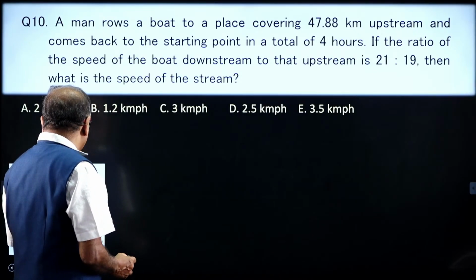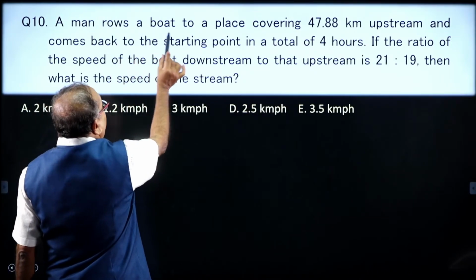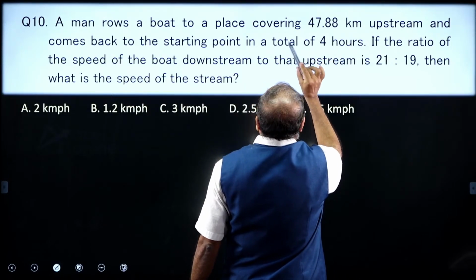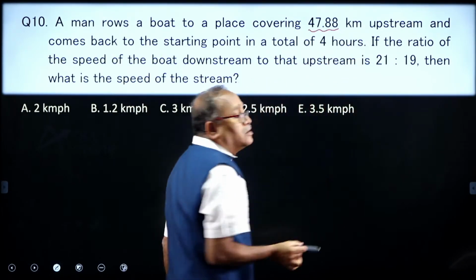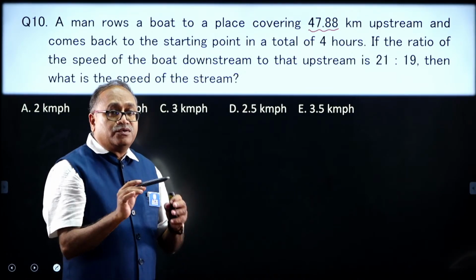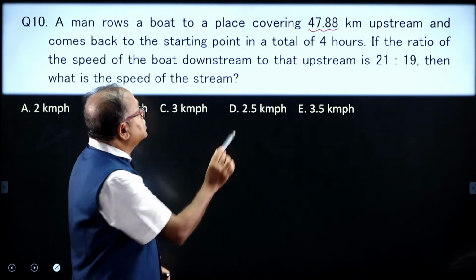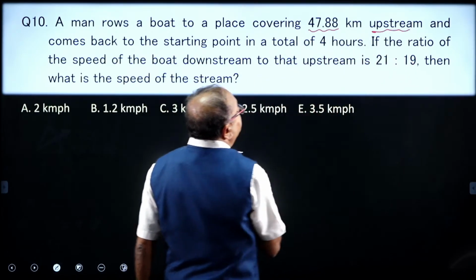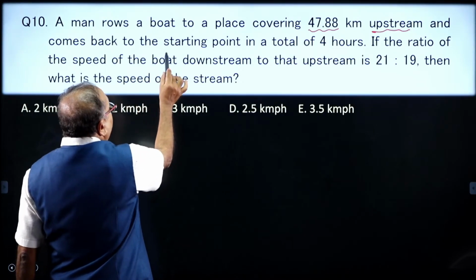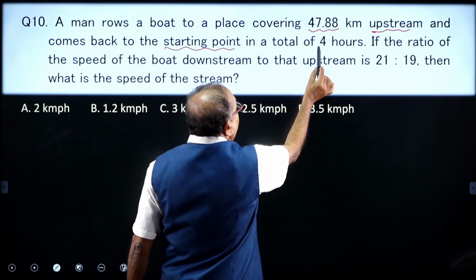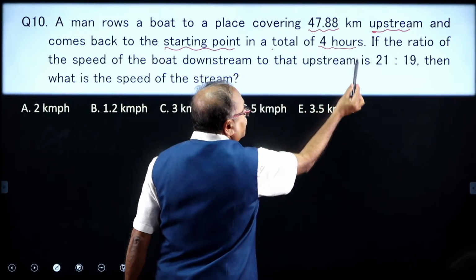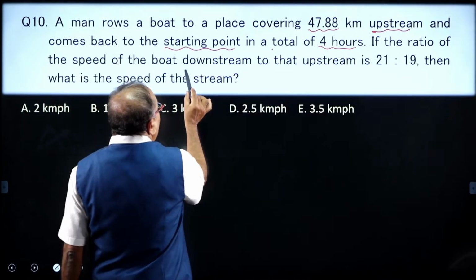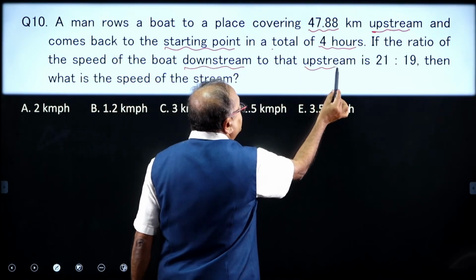What is this question? A man rows a boat from a place to a place covering 47.88 kilometers upstream, and comes back to the starting point, that will be downstream, and the total time is 4 hours. It is a really interesting question. You will understand and unfold a lot of things.